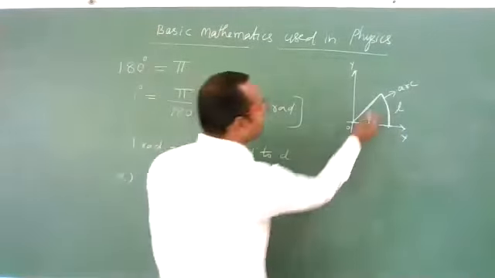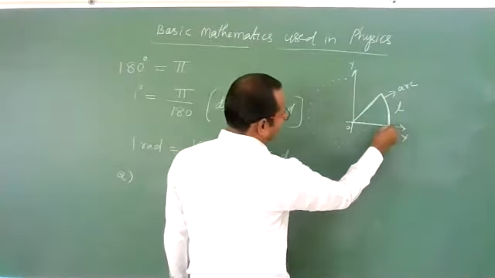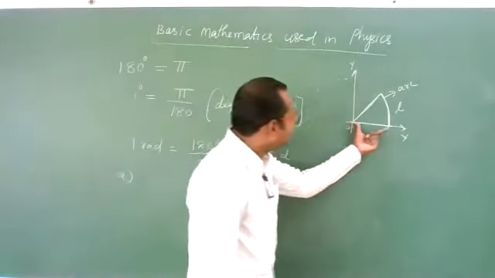Now, if you complete it, it will become one circle. Yes or no? And this circle will have a radius.